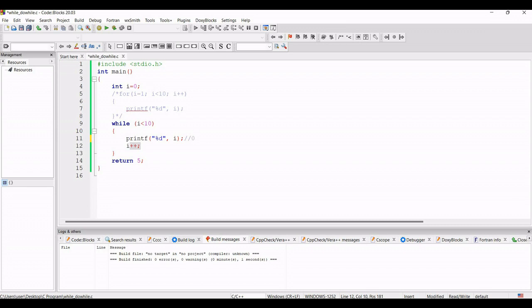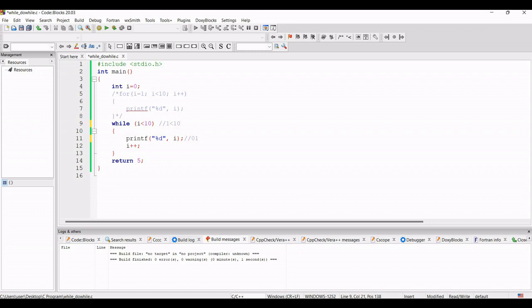So the value of i is 0, and for that reason 0 will be printed. And after that the value of i will be 1. Now the value of i is 1. Then it will go again to the while loop and check if 1 is less than 10. This condition will also be true. So it will come inside this while loop again, and the printf statement will be executed, and the value of i, that is 1, will be printed. After that the value of i will be 2.